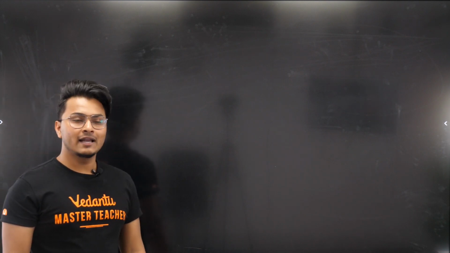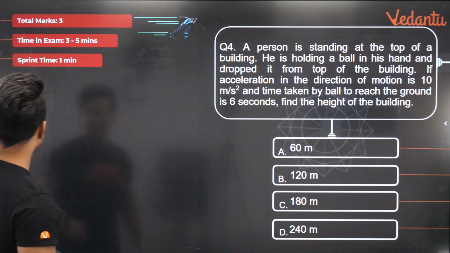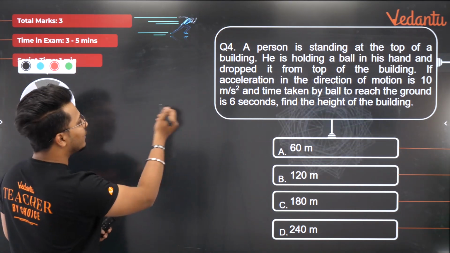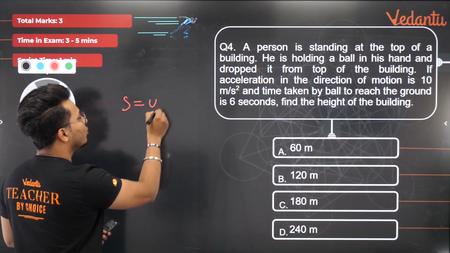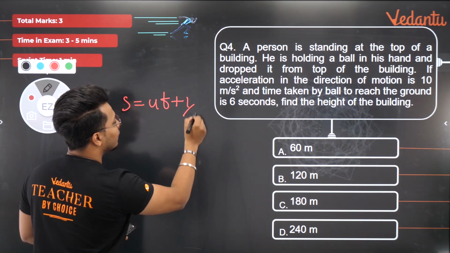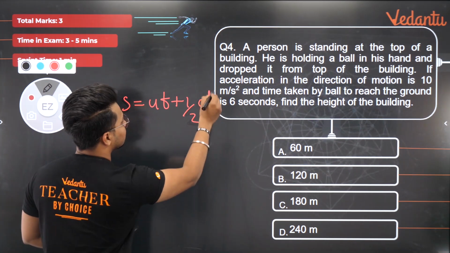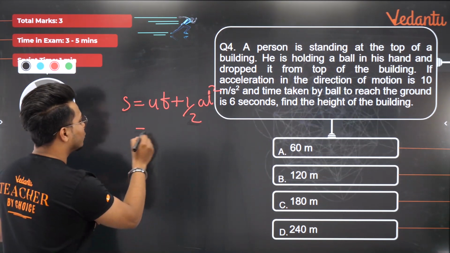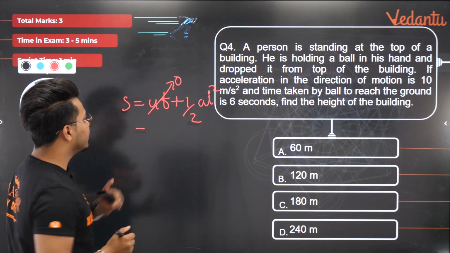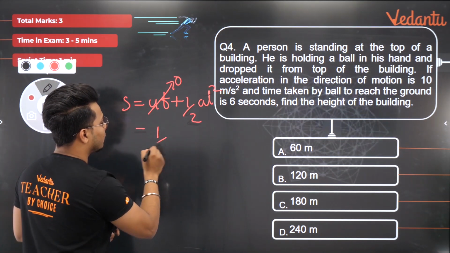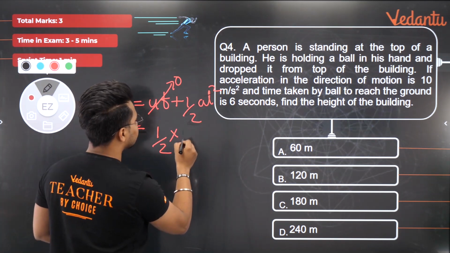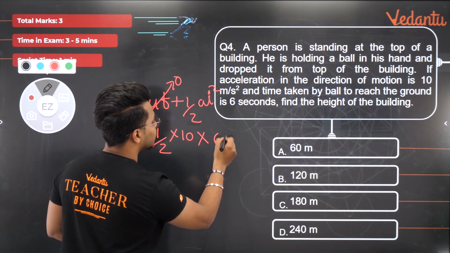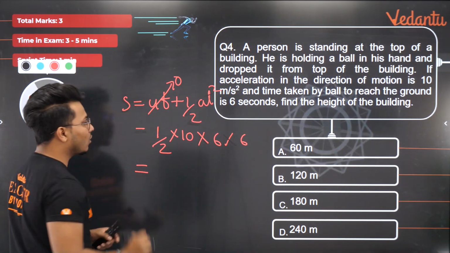Right? You'll obviously be using your second equation of motion, which is pretty awesome. Right? तो निकालते हैं second equation of motion जल्दी से. चलो, second equation of motion से अगर हम आंसर निकालेंगे इसका, तो क्या आंसर आएगा? आपको पता है कि आपको सारी चीजें दी हुई हैं. तो second equation of motion is s = ut + ½at². सही? करेक्ट? तो u कितना है आपका? u आपको दिया हुआ है 0. करेक्ट? तो this ut entirely is 0 plus ½ at². ½ into a कितना हुआ है? 10, into t कितना है? t is nothing but 6 square, into 6. राइट? जिसका कैलकुलेशन कितना होगा?